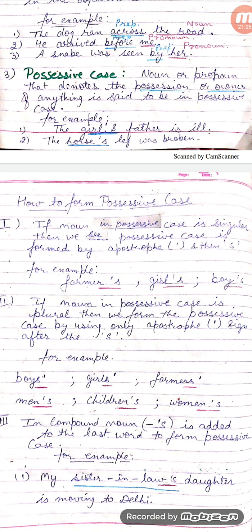In the compound noun, apostrophe s is added to the last word to form possessive case. For example, my sister-in-law's daughter is moving to Delhi. In this sentence, sister-in-law's is a compound noun, so its possessive case is formed by adding apostrophe and s to the last word of the compound noun.